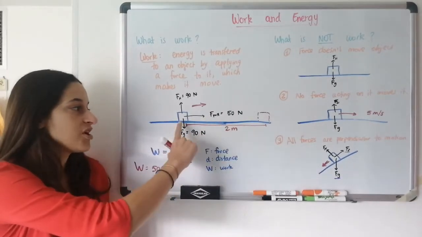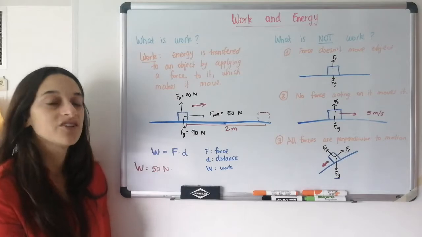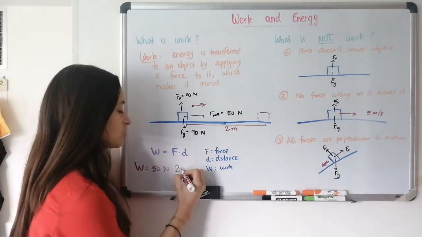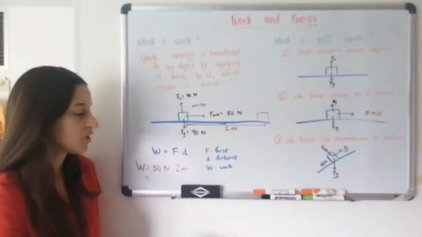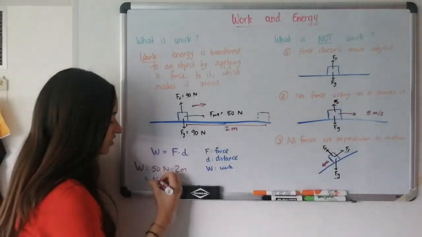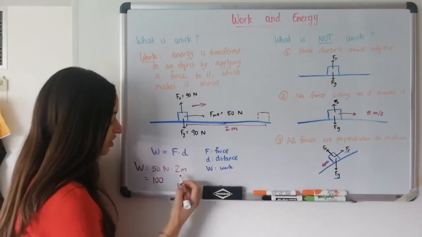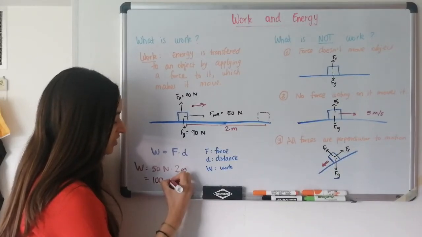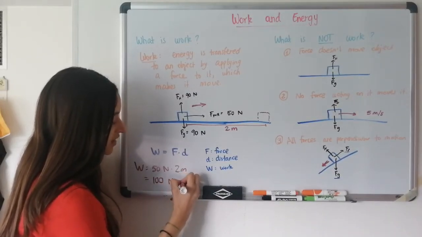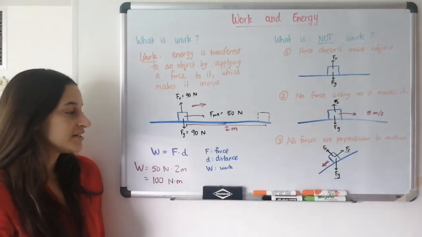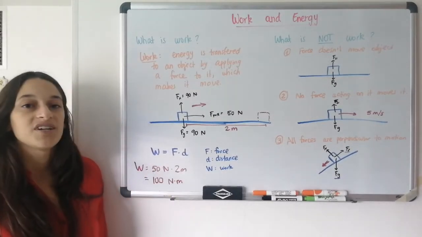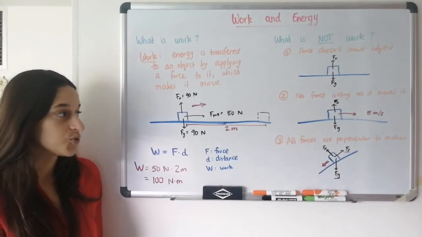In this example, the object moved a distance of 2 meters, so that's what we put in the equation, 2 meters. What's 50 times 2? 100. So the total work done by the pulling force is 100, and the unit is newtons times meters. This is a very simple equation, just force times distance. That's what you need to remember.